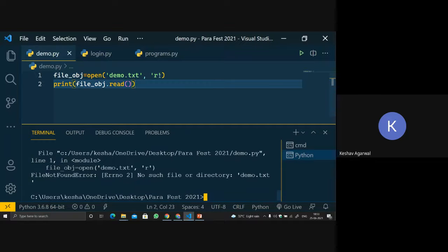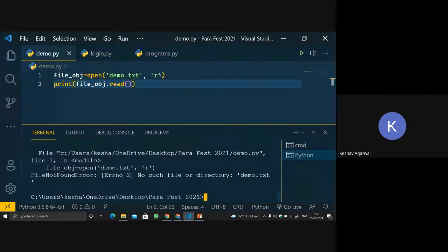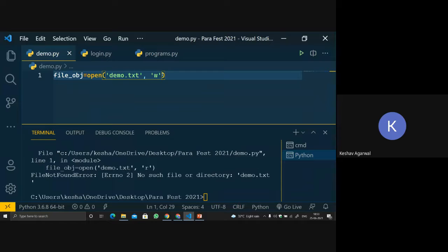Now let's change the access mode. What are the access modes? First was the R mode, which we have already used. Now let's use the W mode, so let's change it to W. What could be the full form of W when we talk about files? Writing. Right? So we are using the write access mode to open the file.